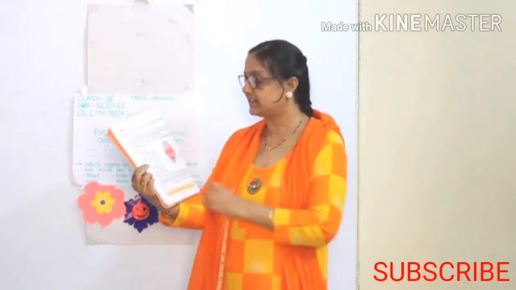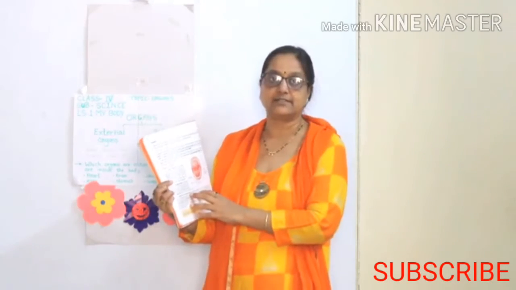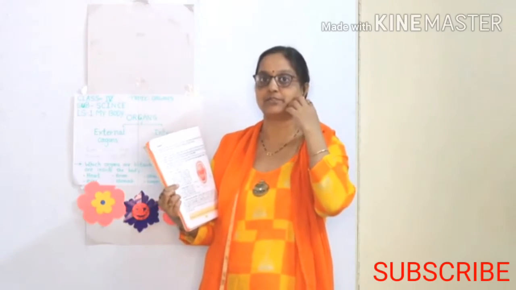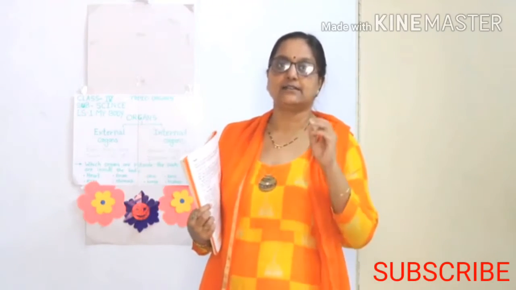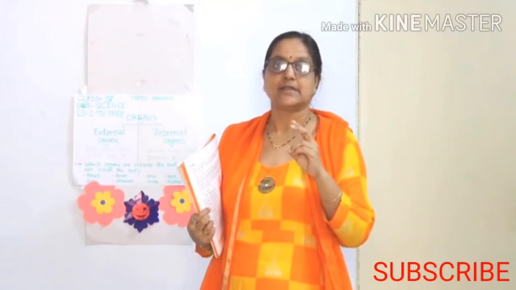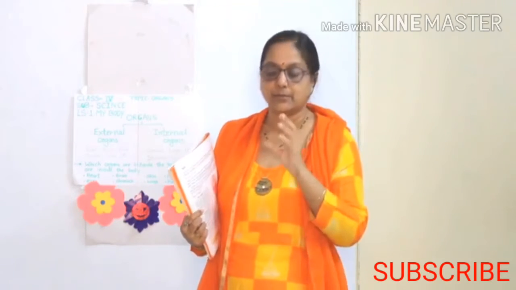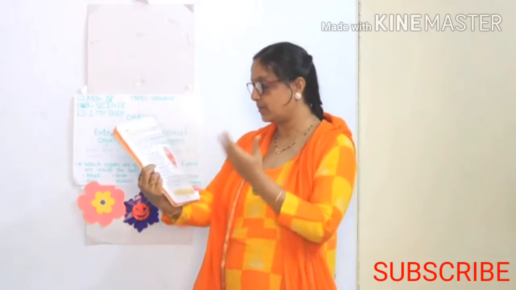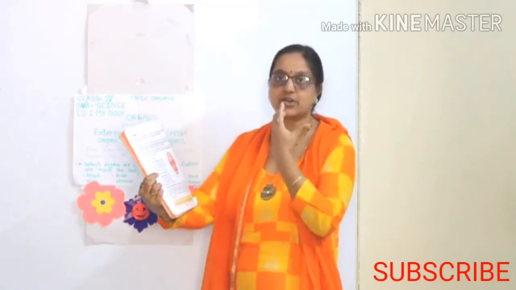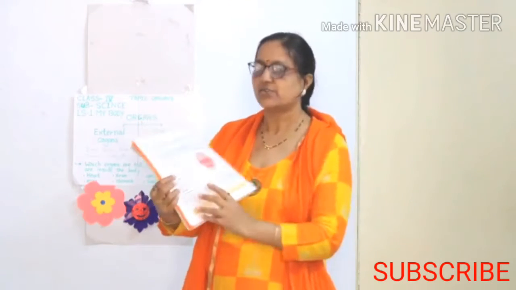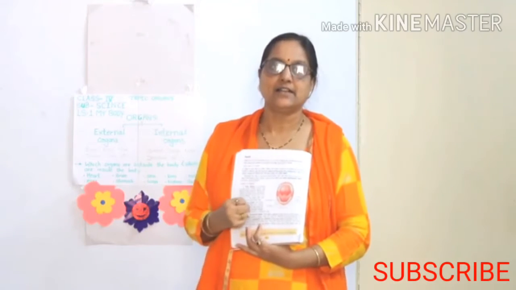The next teeth, broad teeth, are present at the back side of the mouth. Broad teeth are of 2 types again: molars and premolars. Overall there are 12 molars, 6 in the upper jaw and 6 in the lower jaw. These teeth help us to grind the food.